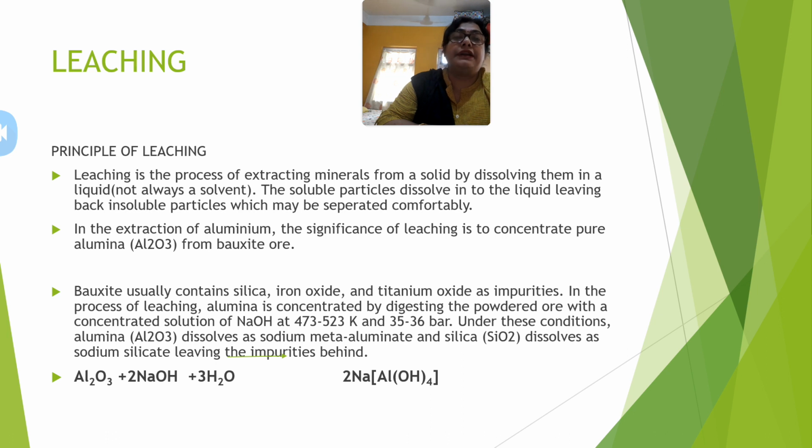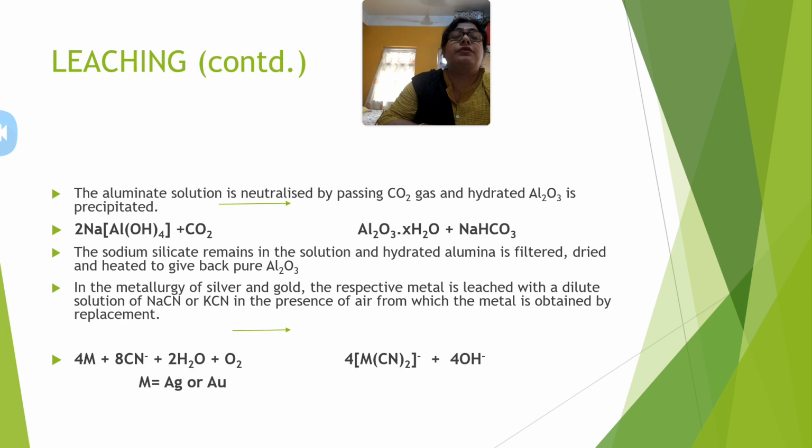So you can expect questions on leaching, how alumina is extracted, what is the significance of leaching, or they may also ask what is the importance of sodium cyanide or potassium cyanide in the metallurgy of silver and gold.